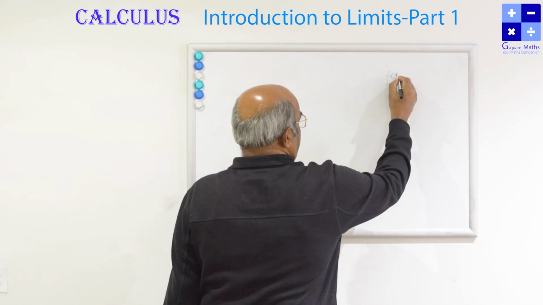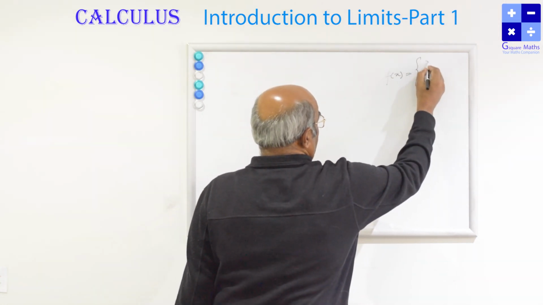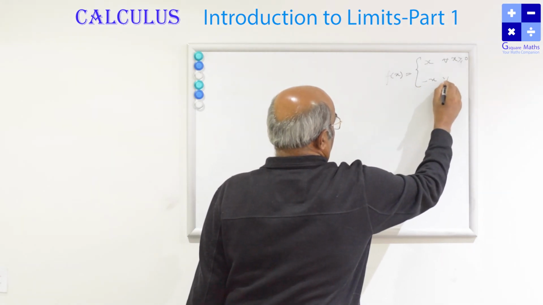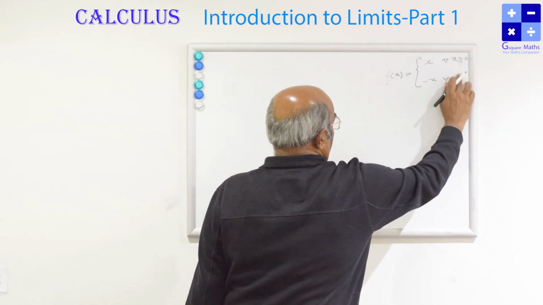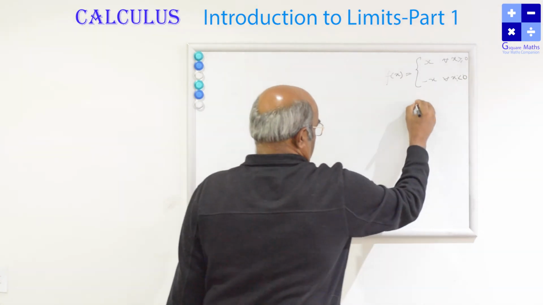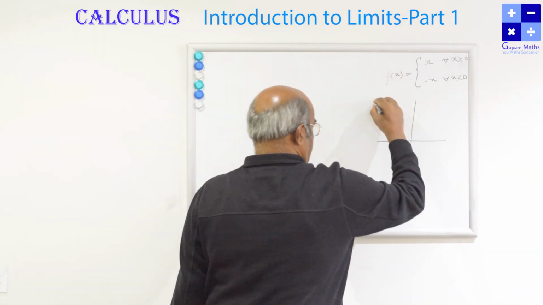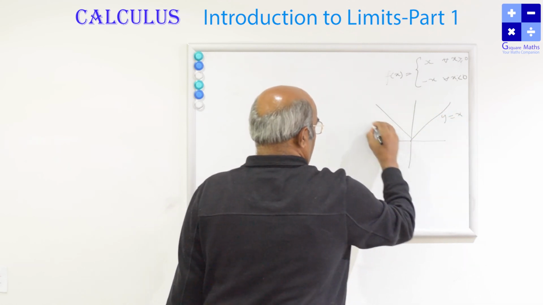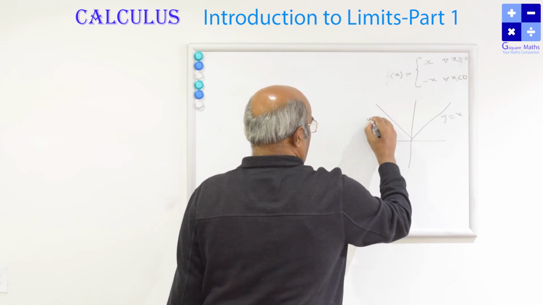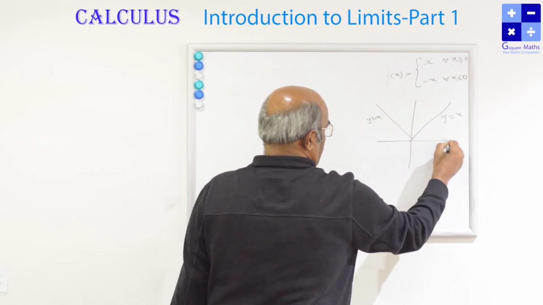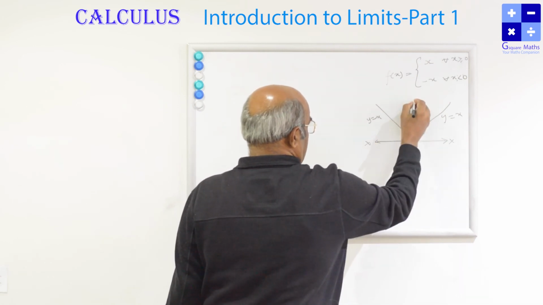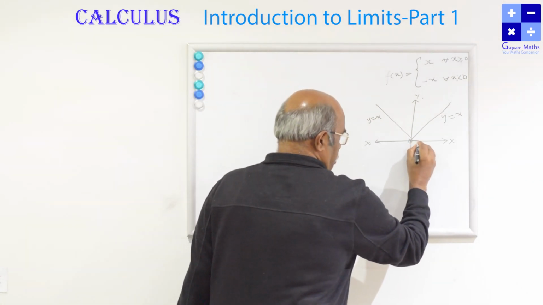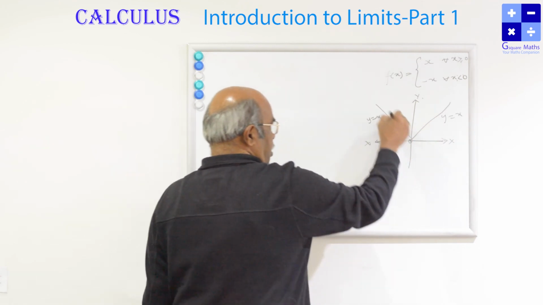The function which we know already, we used to call it the modulus function. The graph of this function will come like this: y is equal to x and y is equal to minus x, with the positive x-axis, negative x-axis and y-axis. For 0 and all positive values, the function is y is equal to x, and for negative values it's y is equal to minus x.